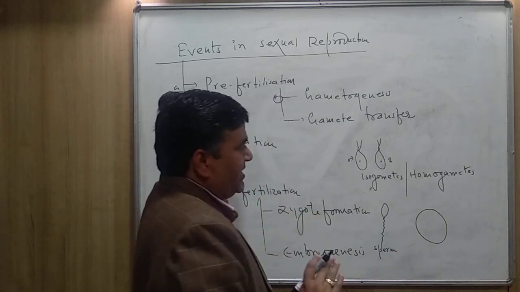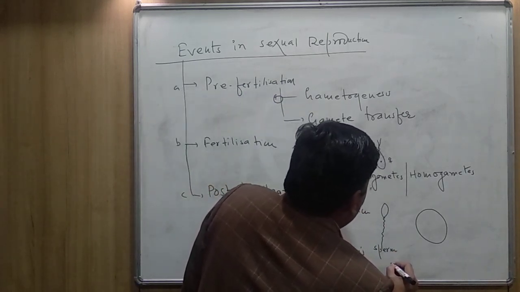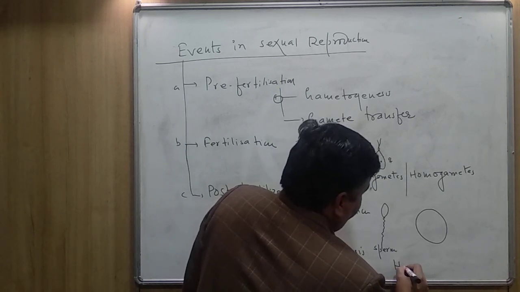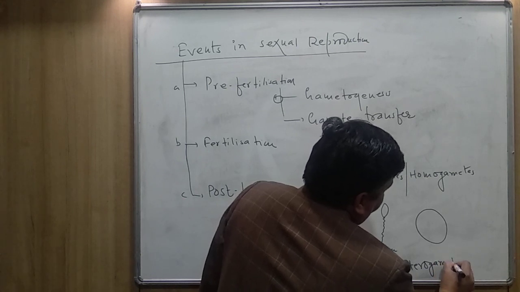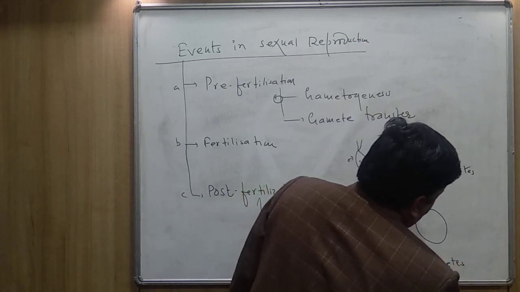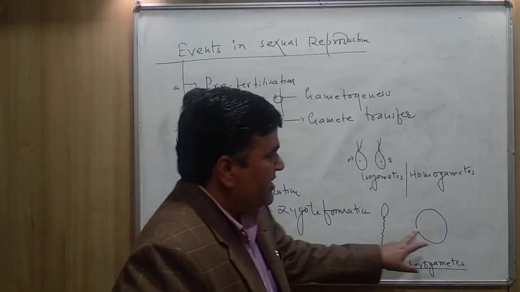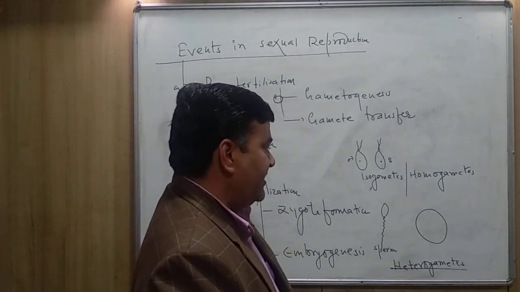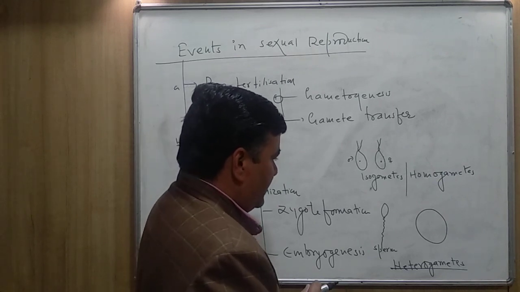Both they are not identical. These two gametes are known collectively as heterogametes. Heterogametes means the non-identical gametes are known as heterogametes.